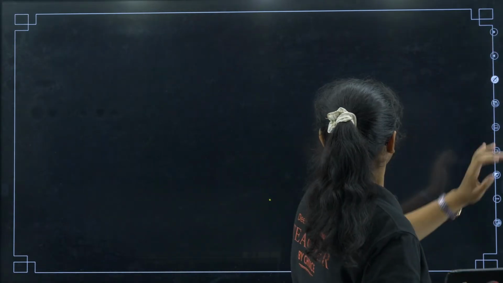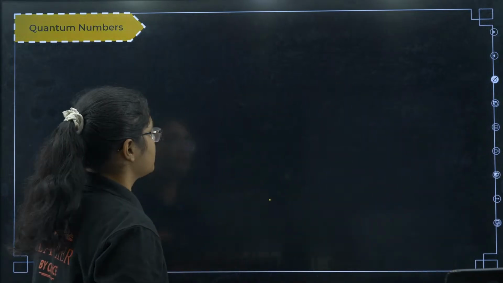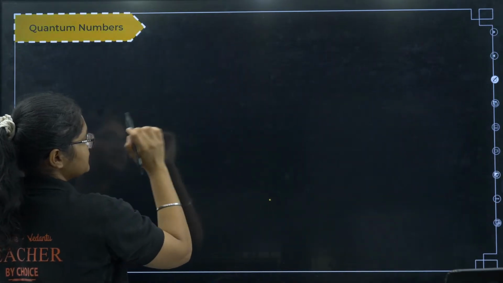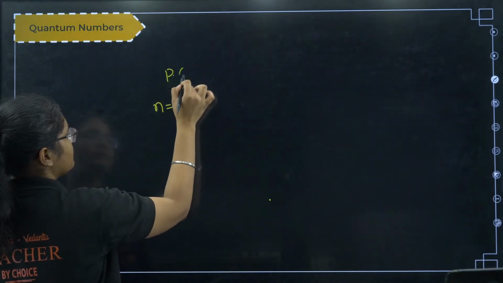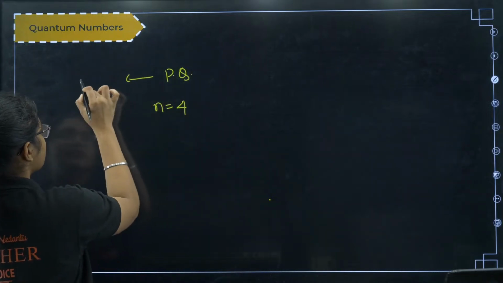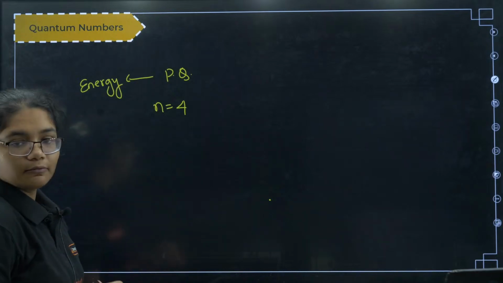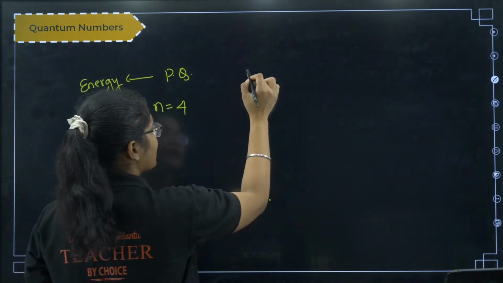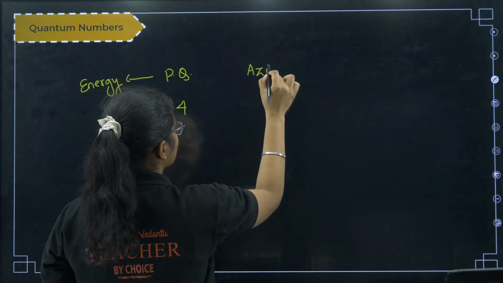Okay. Next we will see quantum numbers. What all quantum numbers do we have? So for example, I have n is equal to 4. This is the principal quantum number. What does the principal quantum number tell? It tells you about the energy of the shell. Now after the principal quantum number, the next is the azimuthal quantum number.